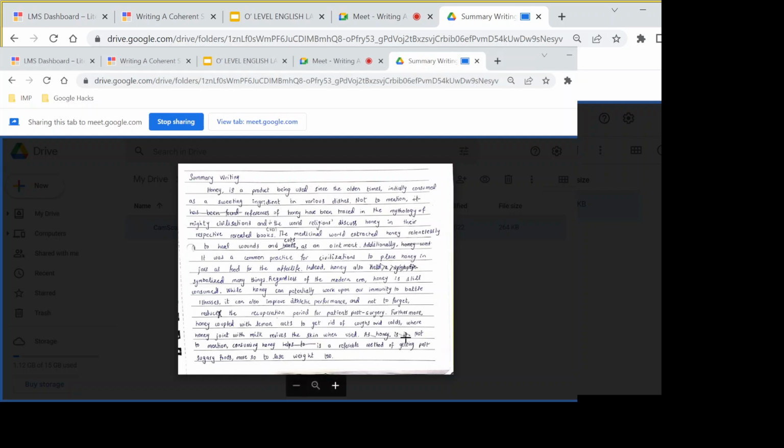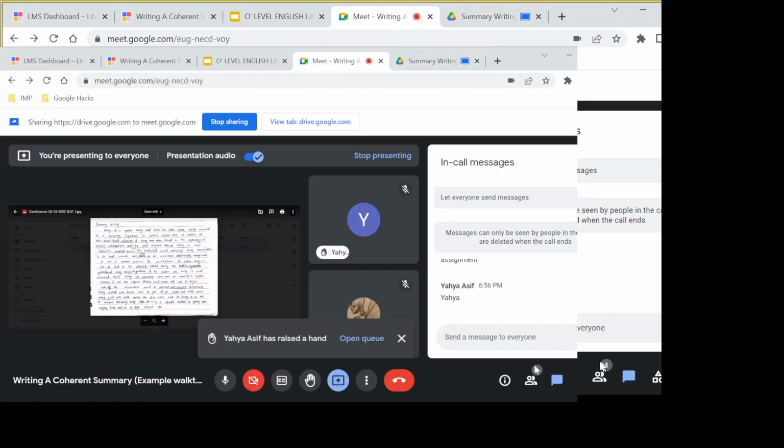Next, the child talks about how, not to mention, consuming honey is a preferable method of getting past sugary foods, more so to lose weight too. So again, I would say that it is exemplary in that he's good at combining points and bringing coherence into his writing. Let's see how many points the child has written and how many points we will give this summary. Remember, your summary is marked out of 10, and content points have to be for 12 marks. So let us mark the summary for 12 out of 12 first.